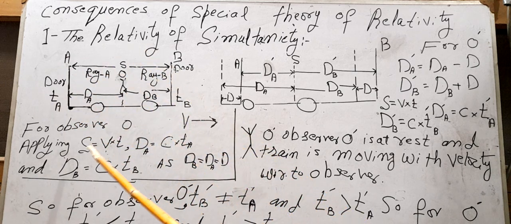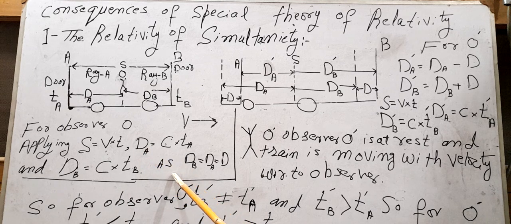Now, as we know that the velocity of light is constant, when the observer O applies the formula S = vt, he puts dA instead of S, the velocity of light is c and the time taken to reach door A is tA, and similarly dB = c tB, where tB is the time taken by ray B to reach door B.